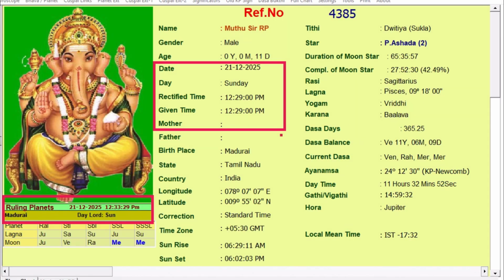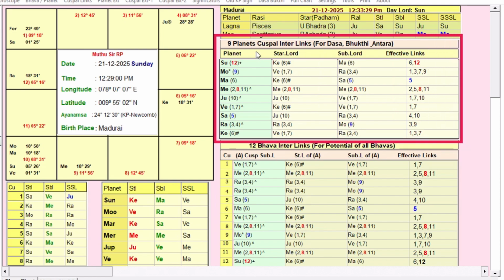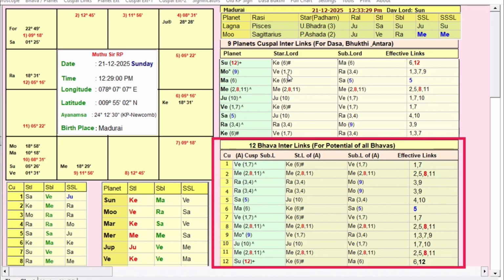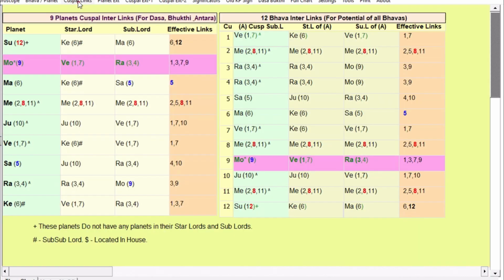Okay, according to this chart, first we need to understand what is his question actually. If you see this chart, we will get the cuspal interlink for 9 planets, as well as 12 Bhava interlinks. So these two charts we will get. I will show you in another screen. This is the chart we got. First is the 9 planets cuspal interlink chart, and another chart is the 12 Bhava interlink chart.